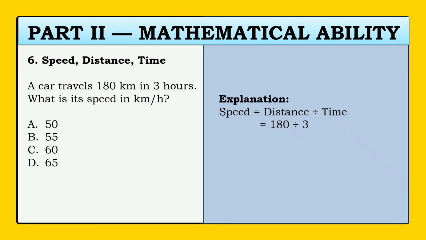So 180 divided by 3, and the answer is equal to 60. And our unit of measurement is kilometer per hour. And this is letter C.